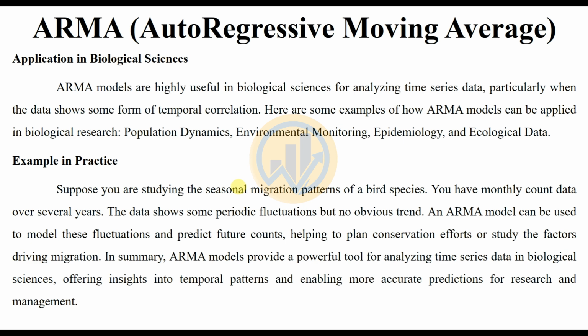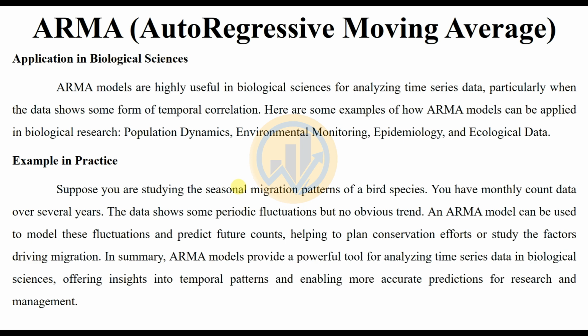An example in practice of ARMA: suppose you are studying the seasonal migration pattern of a bird species. You have monthly count data for several years. The data show some periodic fluctuations but no observable trend. An ARMA model can be used to model those fluctuations and predict future counts, helping to plan conservation efforts or study the factors driving migrations.